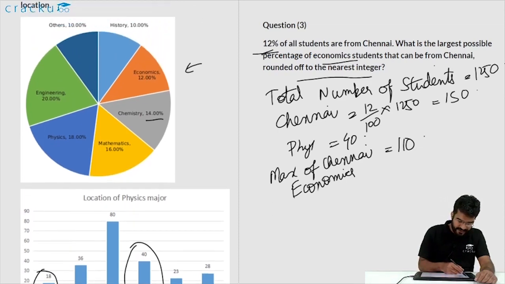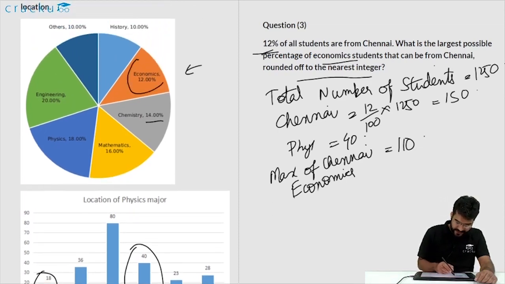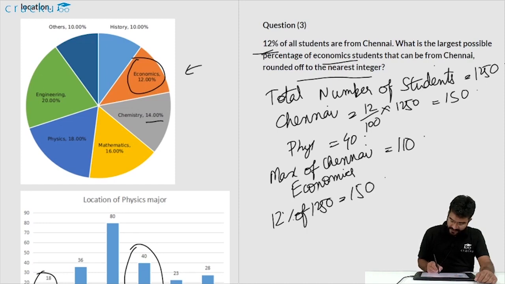Now, if you look at the total number of economics students, this is again 12%. So this is 12% of 1250, which is equal to 150. So we know for sure that there are 150 students in the university who are majoring in economics, of which the maximum number of students who can be from Chennai is 110. So the required percentage is 110 by 150 into 100.